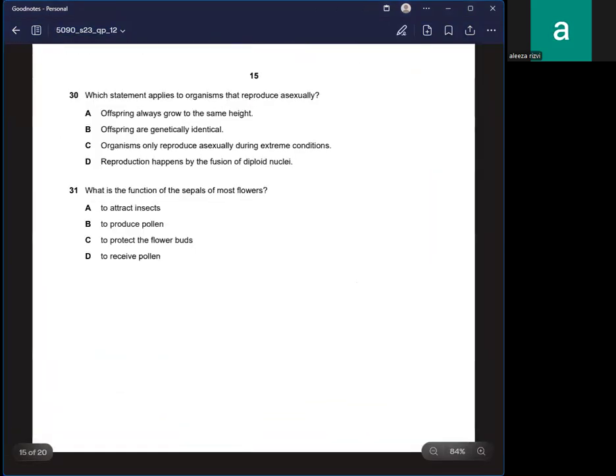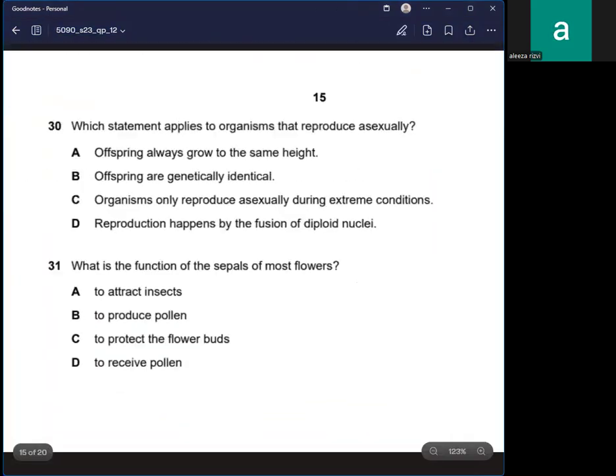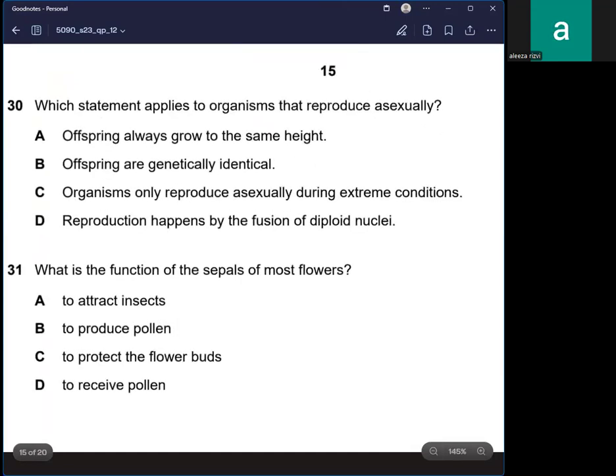Okay. Question number 30. Which statement applies to organisms that reproduce asexually? All offsprings always grow to the same height. Offsprings are genetically identical. Yeah, this is correct. Let's read the other two options as well.